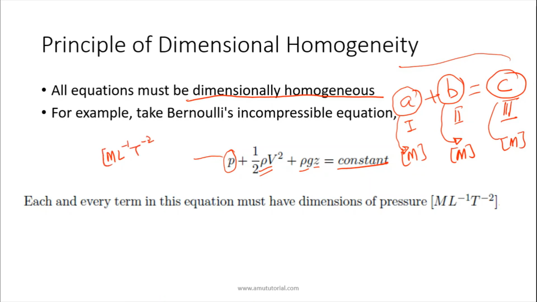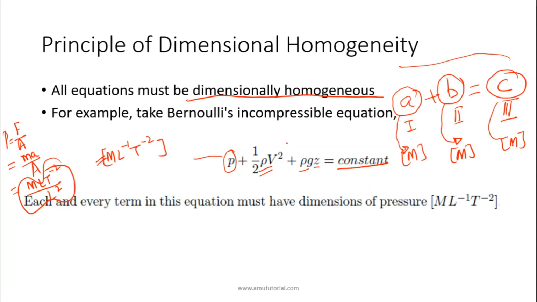How can you find out the dimension of pressure? Pressure is force over area. The dimension of force is mass into acceleration, over area. Mass is M, acceleration is L T minus 2, area is L squared. Solving this, you will get the dimension of pressure equal to M L minus 1 T minus 2.